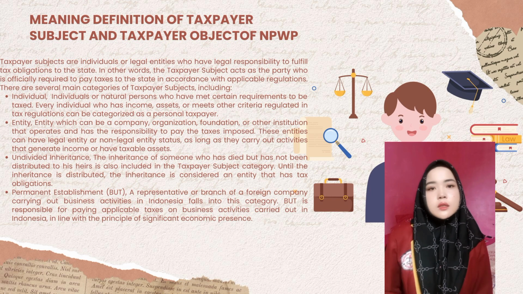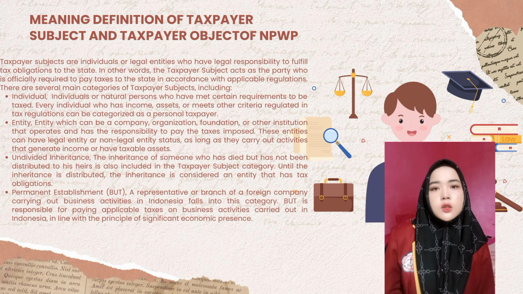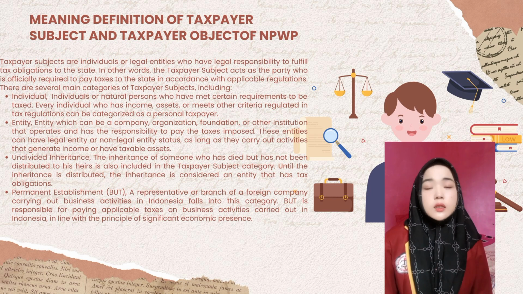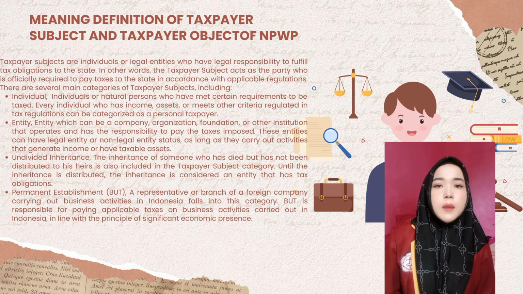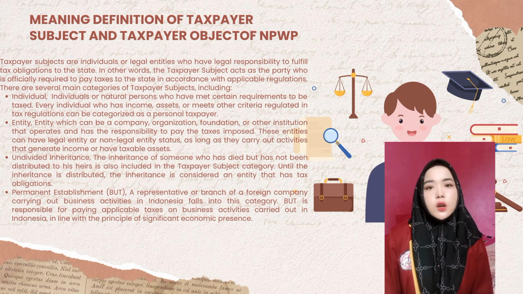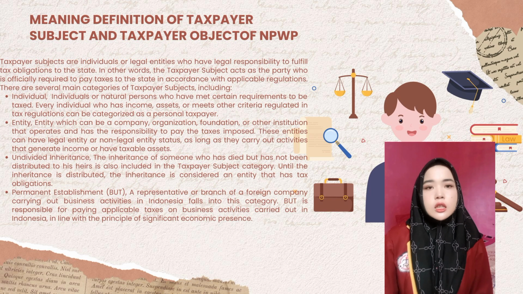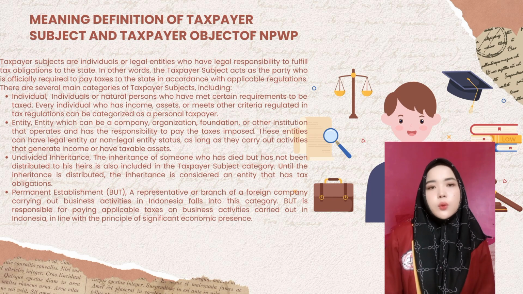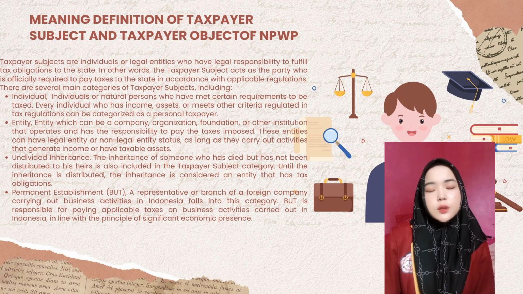Permanent establishment. A representative or base of a foreign company carrying out business activities in Indonesia falls into this category, and is responsible for paying applicable tax on business activities carried out in Indonesia, in line with the principle of significant economic presence.